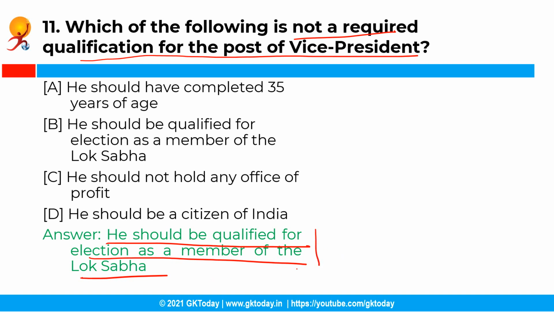So a person should fulfill the following qualifications to be eligible for the post of vice president. Firstly, he should be a citizen of India. Secondly, he should have completed 35 years of age. Thirdly, he should be qualified for election as a member of the Rajya Sabha, and fourthly, he should not hold any office of profit under the union government or any state government or any local authority or any public authority.